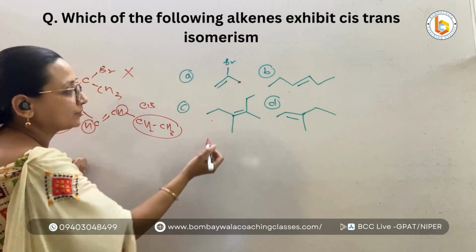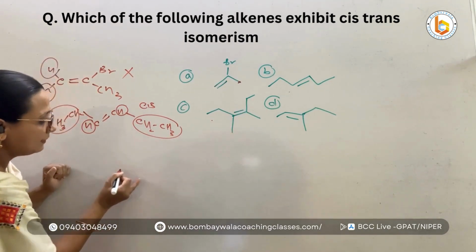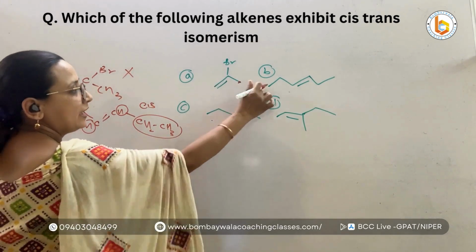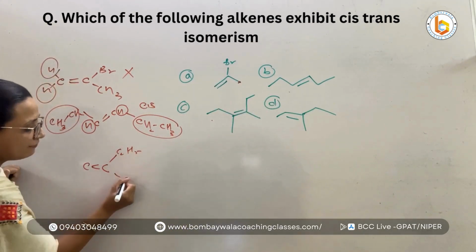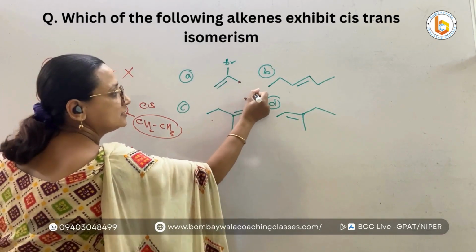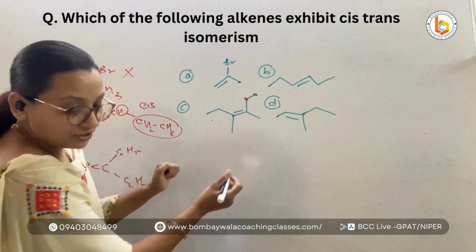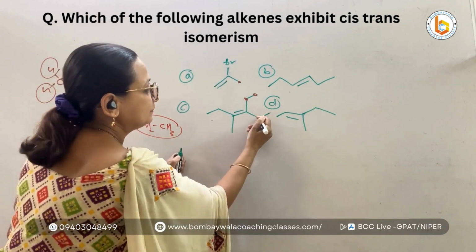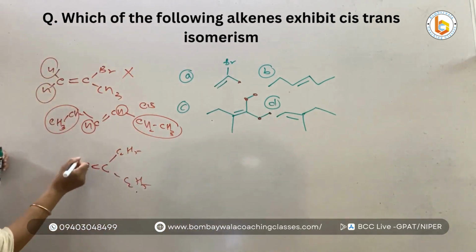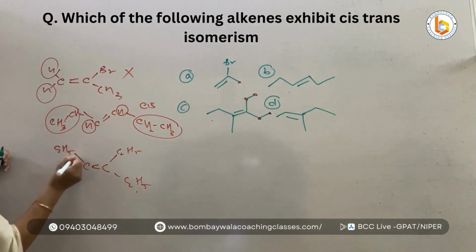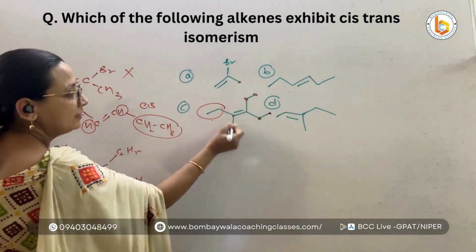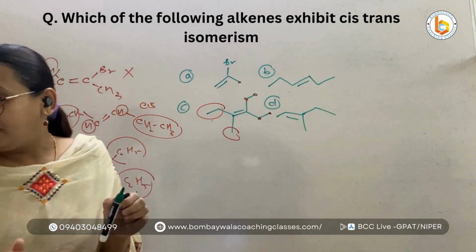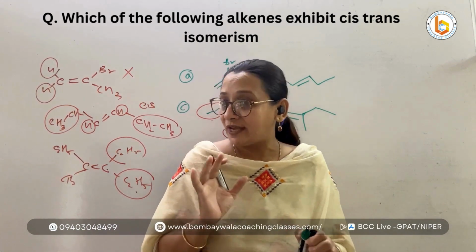Have a look at this structure. See, this is C double bond C. But here I have one ethyl and I have one more ethyl. This structure is like this, it is ethyl. If there is ethyl on both sides, again, even though on this side there is one ethyl and one methyl, this carbon again has two groups which are the same. This will also not show cis trans isomerism.